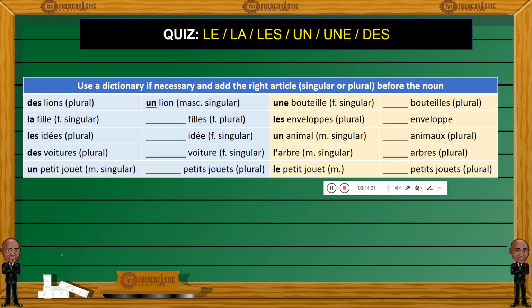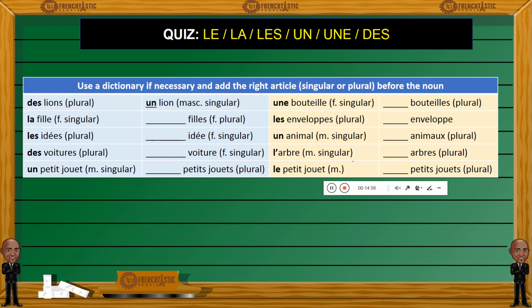Now, to end our lesson, we have a quiz as always. I'm giving you here a few nouns with their gender or number characteristics. So, des lions, lions. You have here plural, so le pluriel. And here you have la fille. F here, this initial F stands for feminine singular.